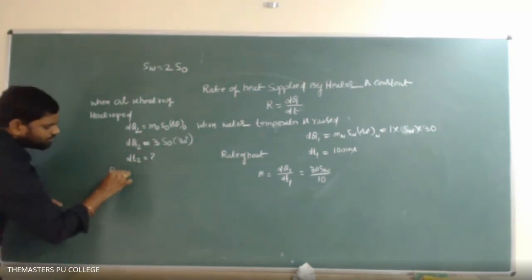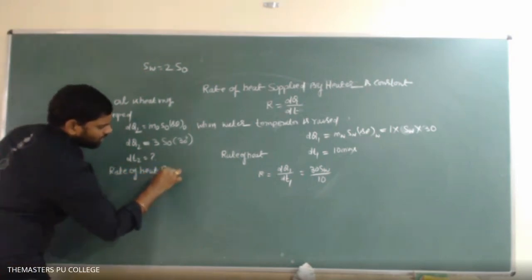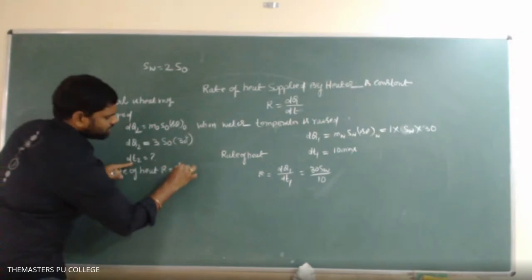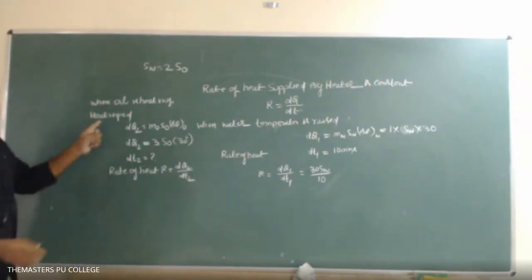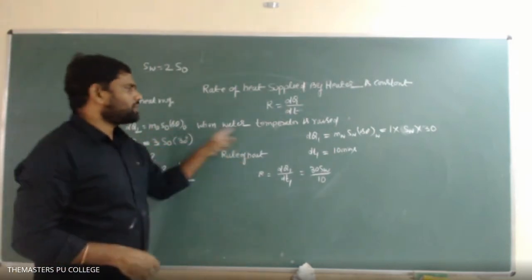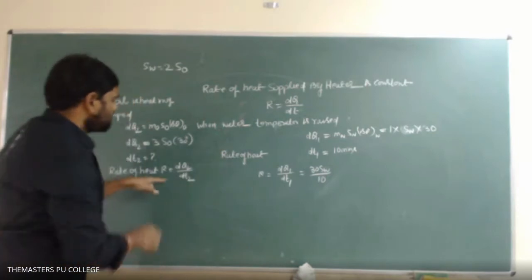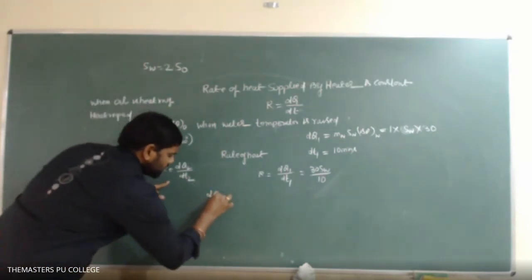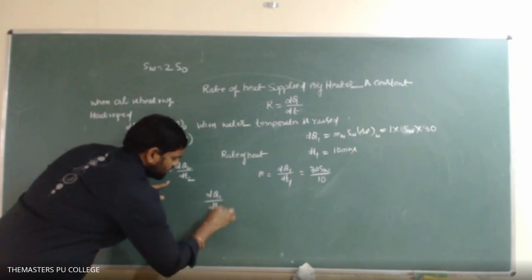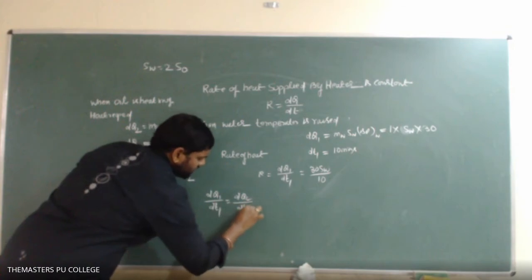What is the rate of heat in this case? Rate of heat R is equal to dq2 divided by dt2. As this oil and this water are both heated by the same heater, it supplies the heat at constant rate. That's why equating the heat rates, dq1 divided by dt1 is equal to dq2 divided by dt2.